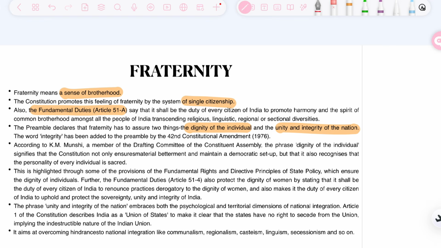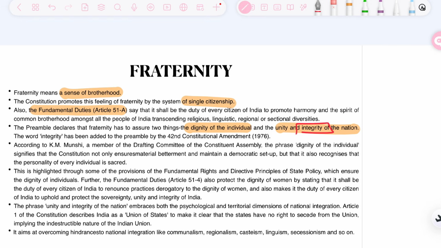So this is the idea behind fraternity, that we ensure the dignity of the individual and the unity and integrity of the nation. We studied on the first slide that three words were added by the 42nd Amendment Act, the third one being integrity.